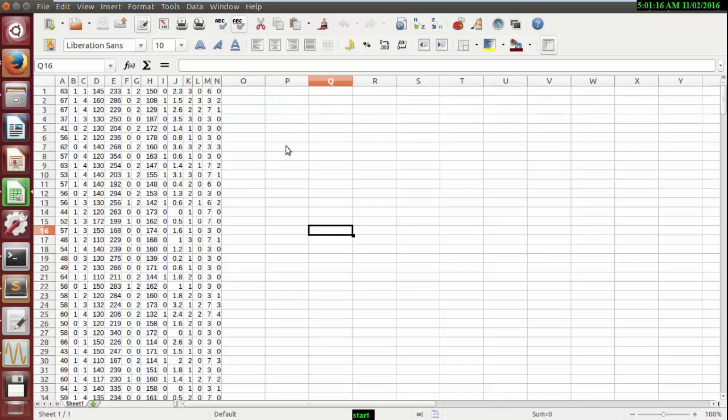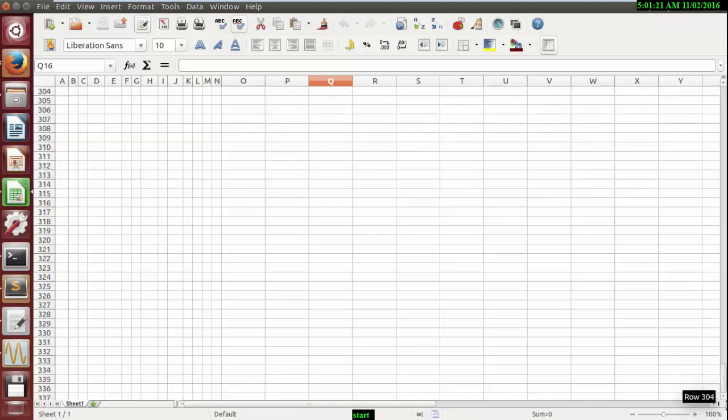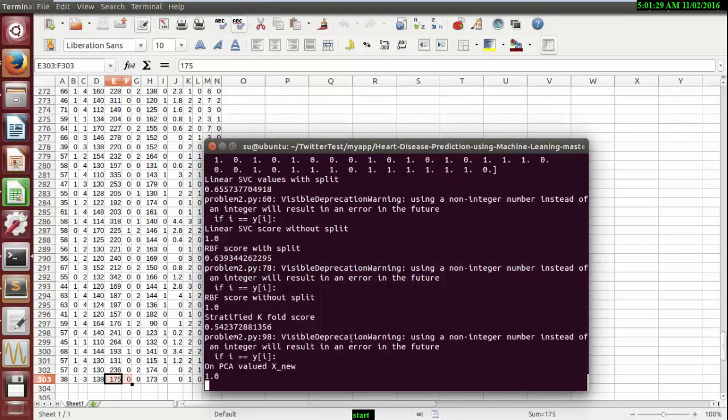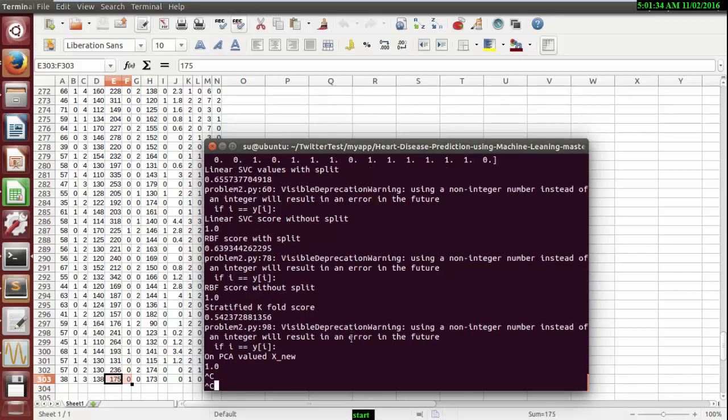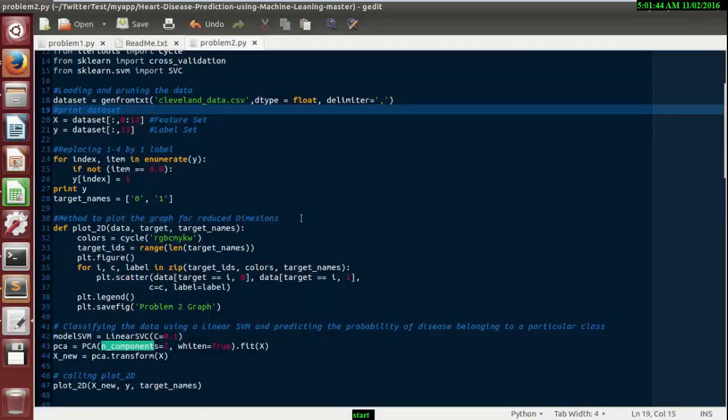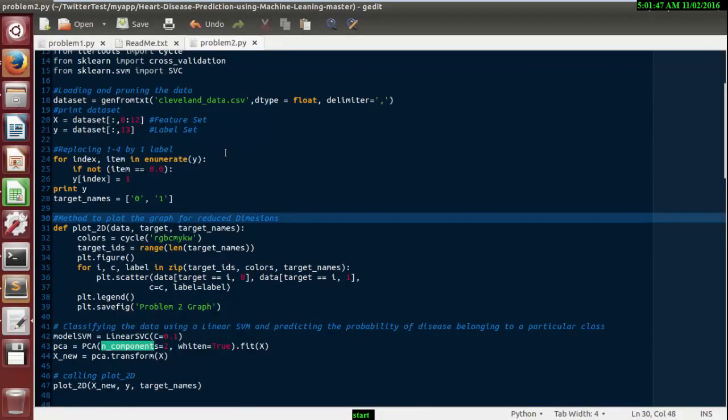With the help of this data, we have considered 303 subjects. On the basis of these 303 subjects, we predict whether a person has disease or not. Let me go back again.